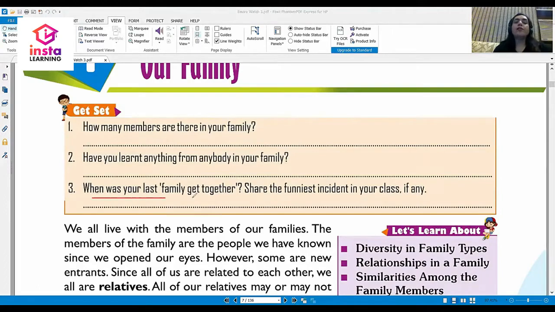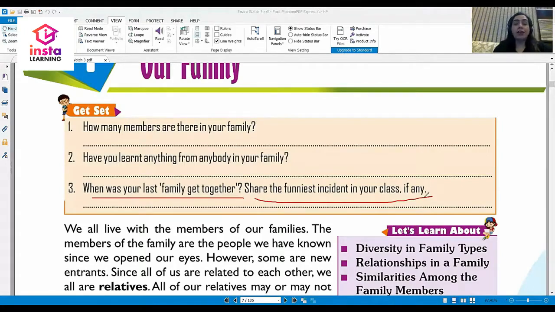When was your first family get together? First family get together. Last family get together. What does this mean? A family get together can be anything like a marriage in the family, or a birthday party, or maybe some puja together that you've done. It can be anything. Share the funniest incident in your family, if any. I am sure there have been so many funny incidents in your family.